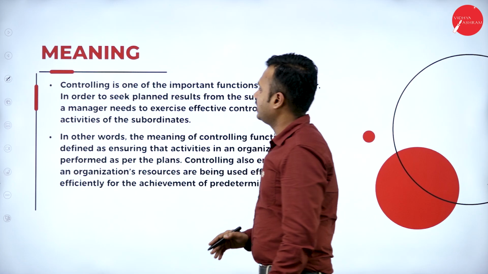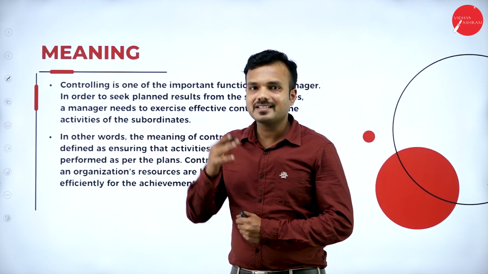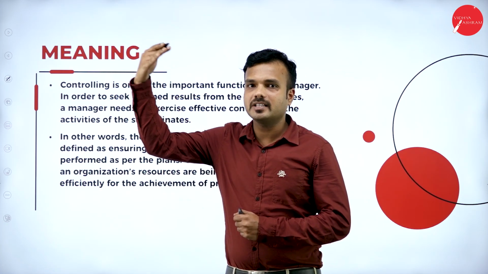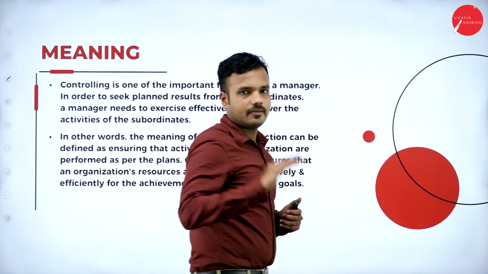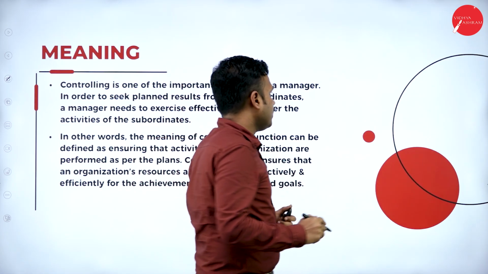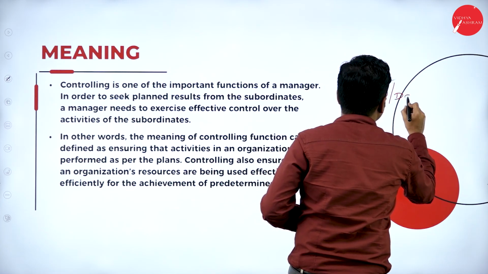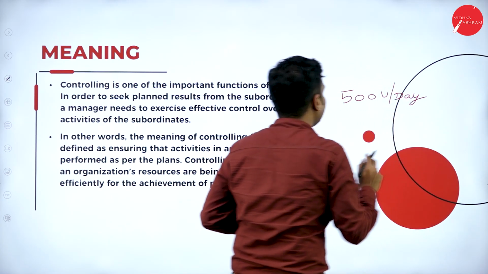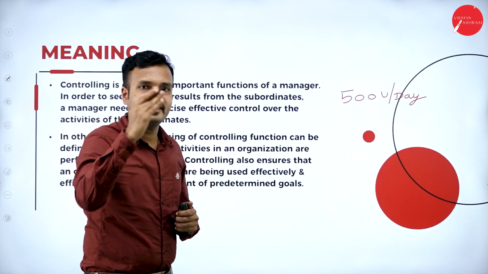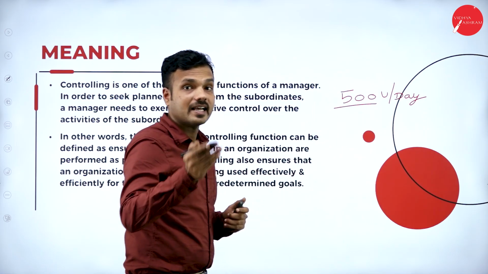Meaning of controlling. So what is this controlling about? As I said, controlling is going to show a gap between the standard performance and actual performance. For example, a company has a capacity to manufacture 500 units a day. This is the standard performance. But what is the actual performance?